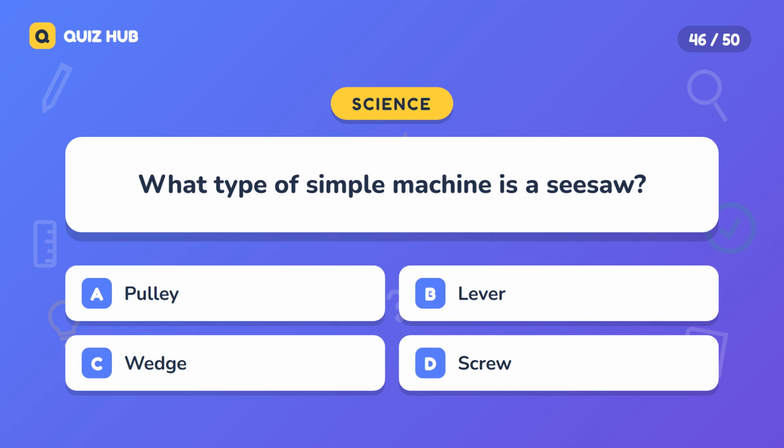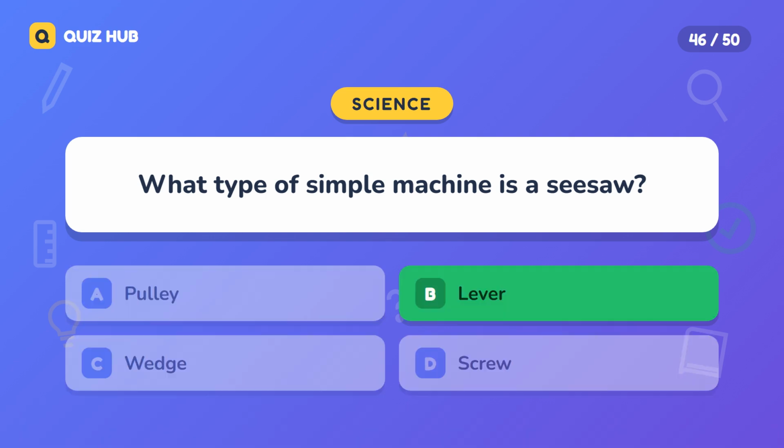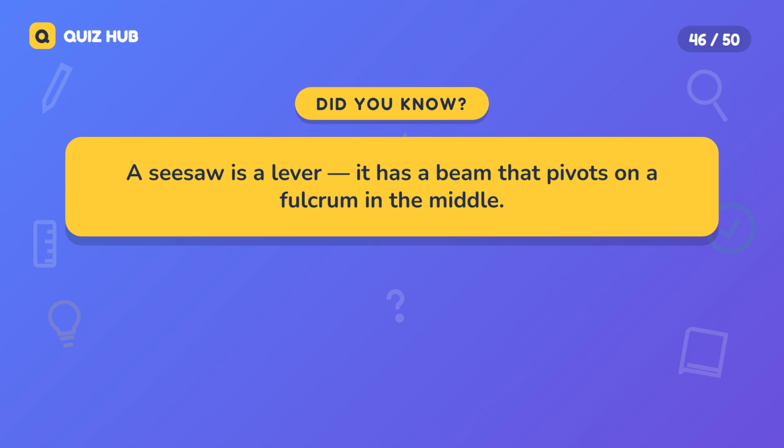Question 46. What type of simple machine is a seesaw? A. Pulley. B. Lever. C. Wedge. D. Screw. The correct answer is lever. A seesaw is a lever. It has a beam that pivots on a fulcrum in the middle.